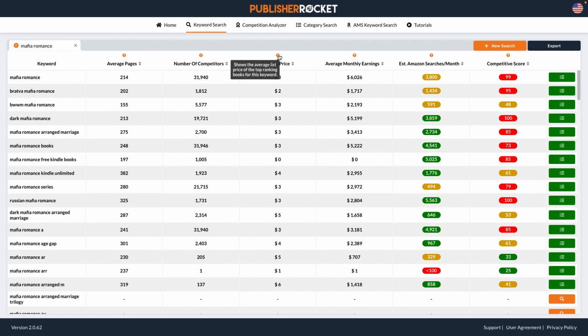Then there's the average price of the top ranking books for this keyword, and the average monthly earnings of the top book that ranks for this keyword. I never really pay attention to this, and I'm telling you why. Because with KU, this gets dicey. Most Mafia romances tend to be in KU.